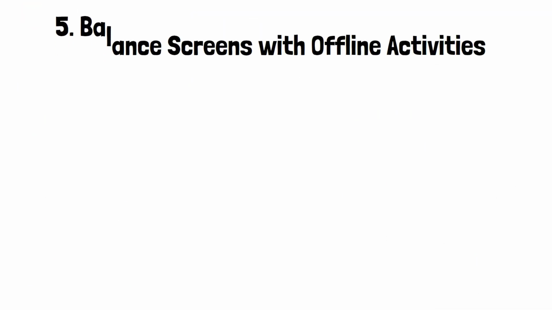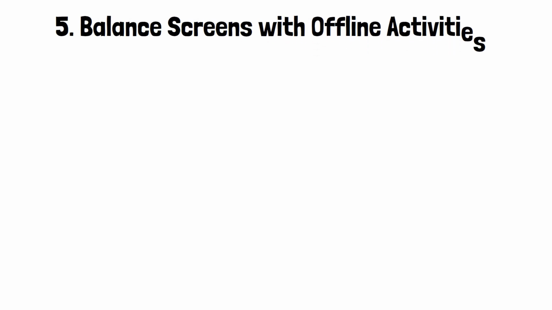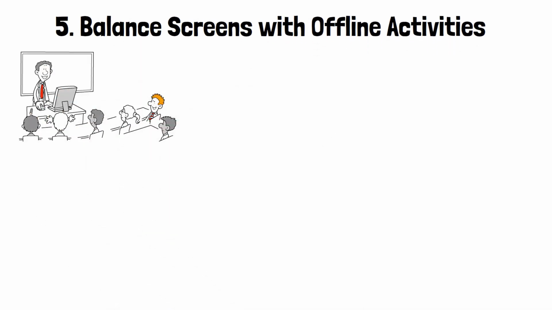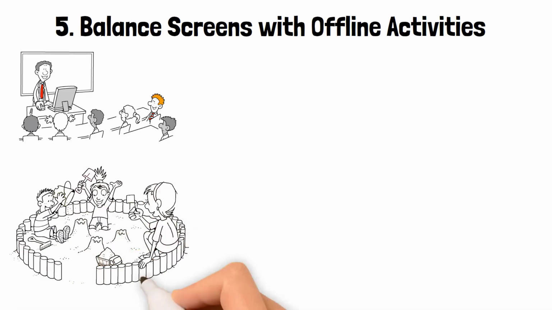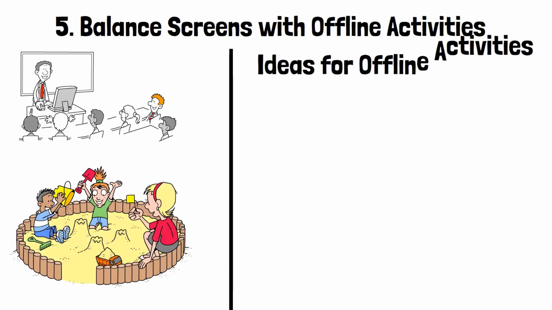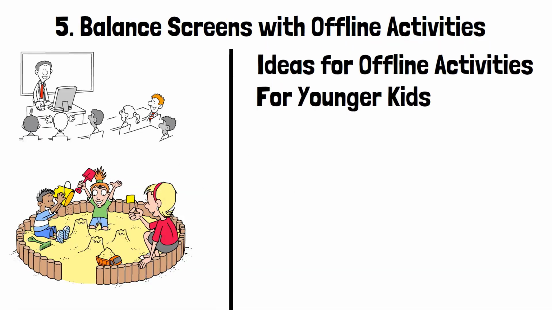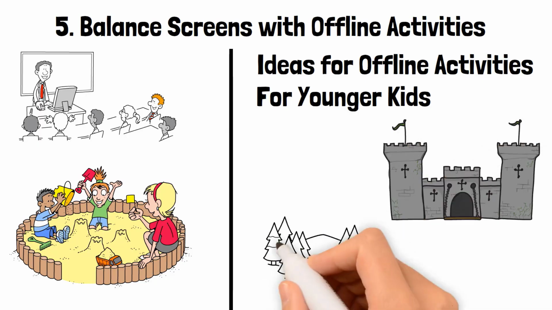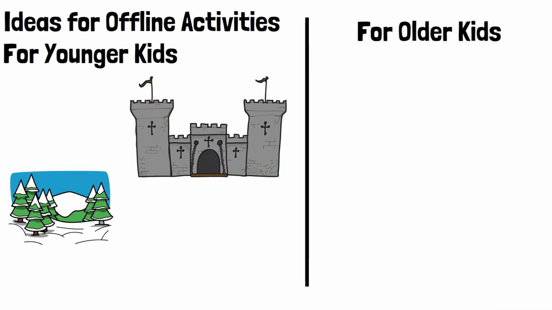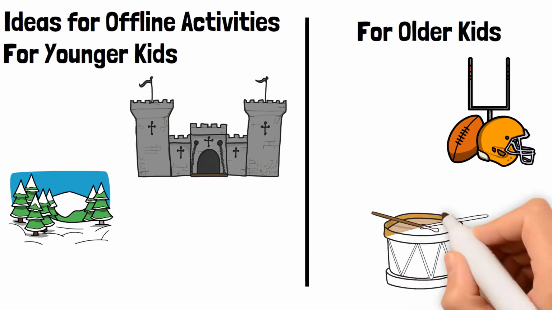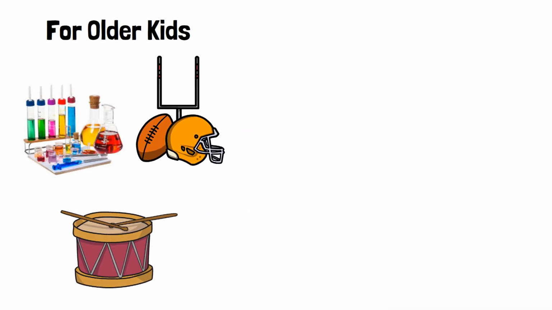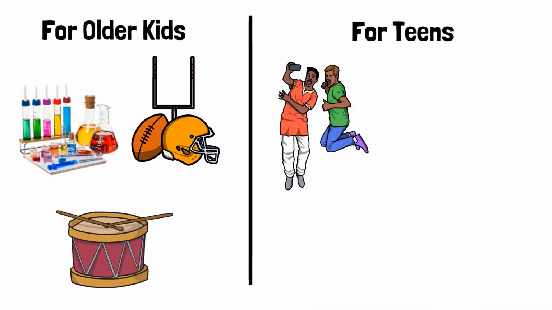Number 5, balance screens with offline activities. Screen time limits are easier to enforce when kids have compelling offline alternatives. Ideas for offline activities: for younger kids, build a fort, bake cookies, or go for a nature walk. For older kids, encourage sports, music lessons, or STEM projects. For teens, support hobbies like photography, volunteering, or joining a local club.